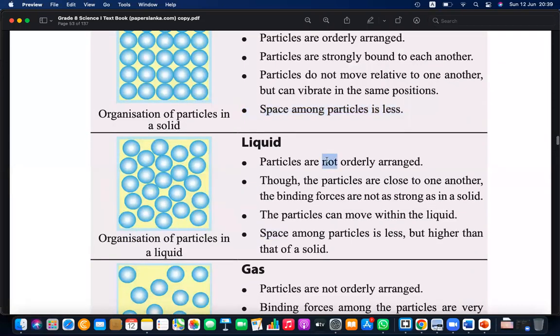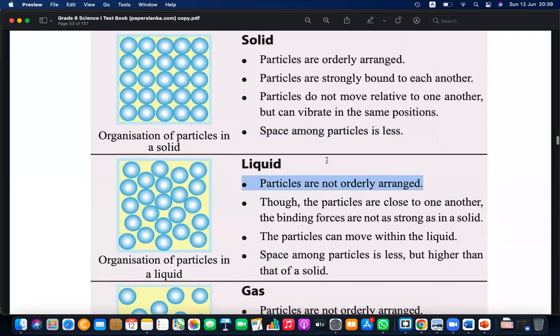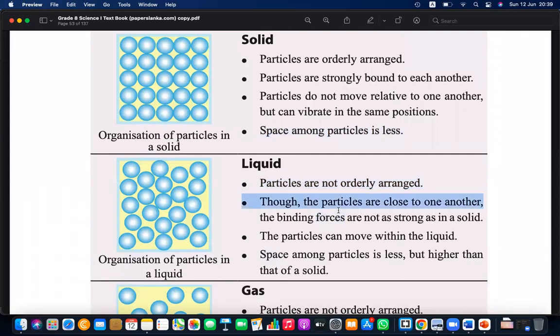But in a liquid, particles are not orderly arranged, so they can move. Particles are closer to each other, so they can move relatively. Relative movement is there. So these forces are not as strong as in solid, but stronger than in gas, right? Not as strong as in solid, but stronger than gas. So particles are close to one another, and binding forces are not as strong as in solid, but stronger than gas.